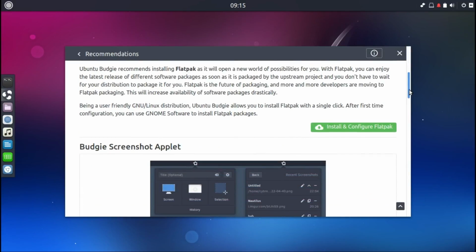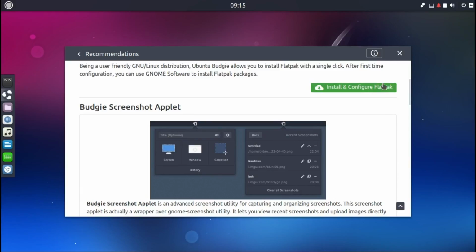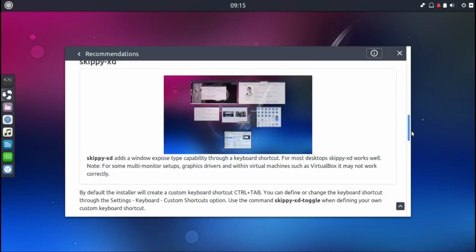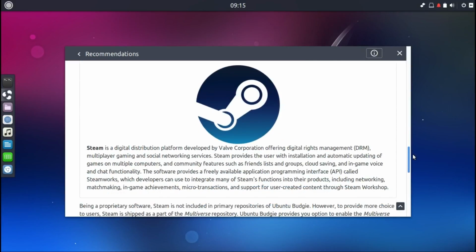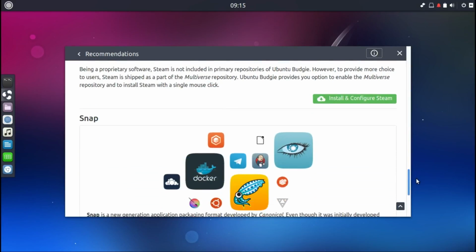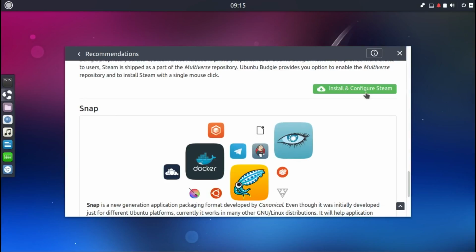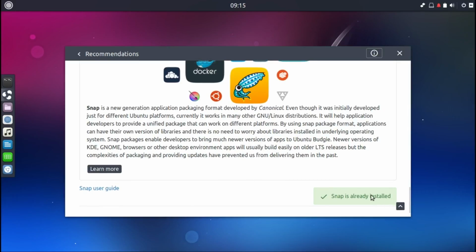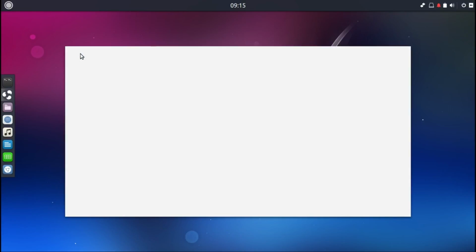And as it is based on Ubuntu, Snap is already pre-installed, and you can install Steam easily here. And Snap is already installed, so it gives you the option between Flatpak and Snap, which is actually very smart. You see all the options.